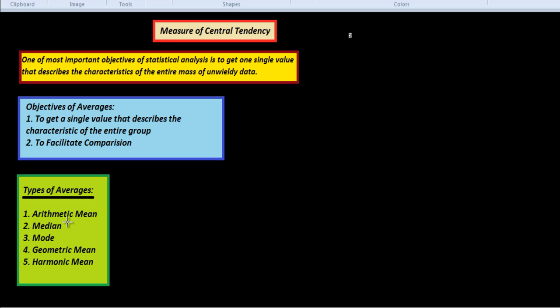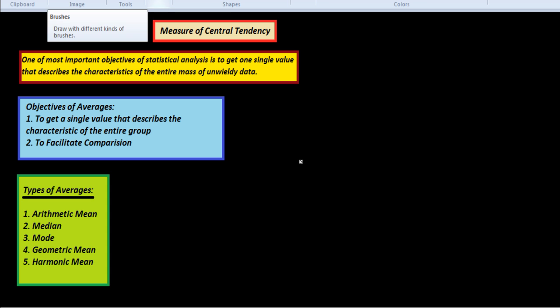The arithmetic mean is the aggregate; it takes all the terms and gives us the value according to that. The median is the value of the middle term: if we arrange the data in ascending or descending order, the value of the middle term is called the median. The third one is the mode. The value of the term which has the highest frequency is called the mode. First I will explain the arithmetic mean, median and mode briefly.